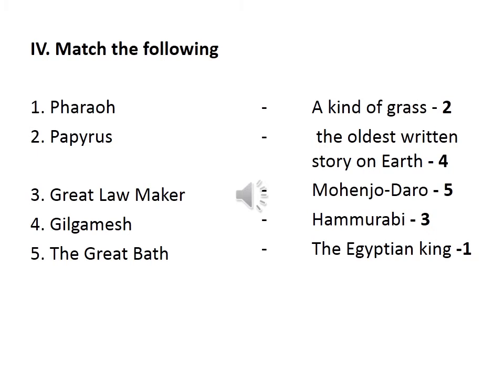Then fourth, Gilgamesh. Yeah, it is the oldest written story on earth. So oldest epic. Then fifth one, the Great Bath. You familiarly know. So Mohenjo-daro. So Pharaoh, the Egyptian king. Papyrus, a kind of grass. Great lawmaker, Hammurabi. Gilgamesh, the oldest written story on earth. The Great Bath, Mohenjo-daro.